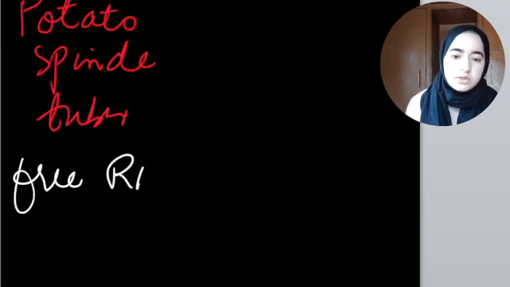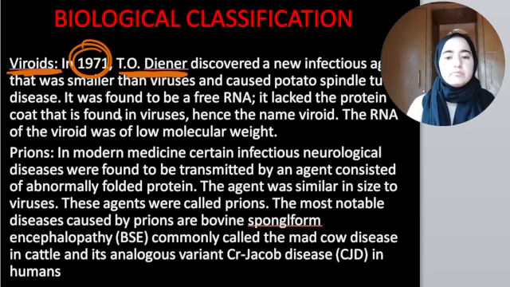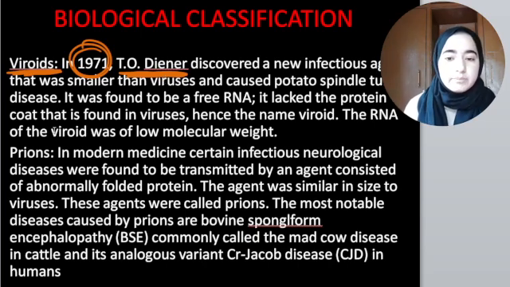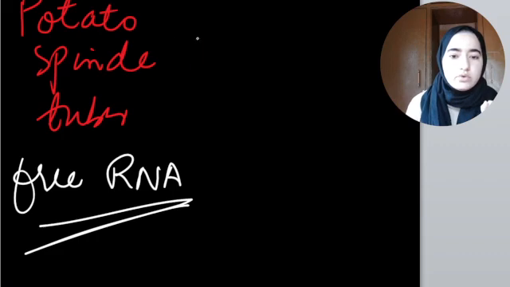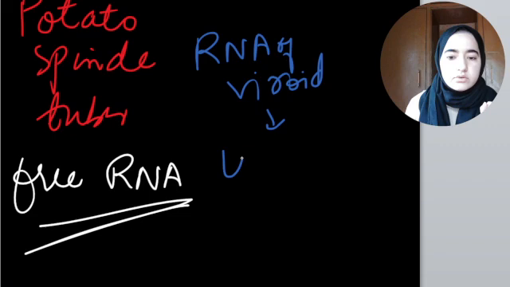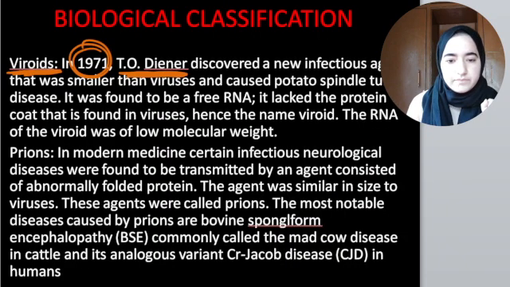What do they include? They include free RNA. Viruses had a protein coat, but here, since it's a free RNA, they don't have a protein coat like viruses. That's why the name viroid was given. And the RNA of viroid is of low molecular weight. I hope this concept is clear.